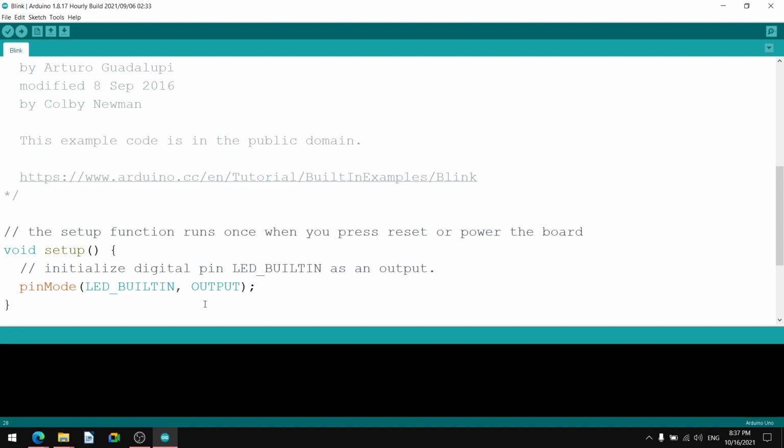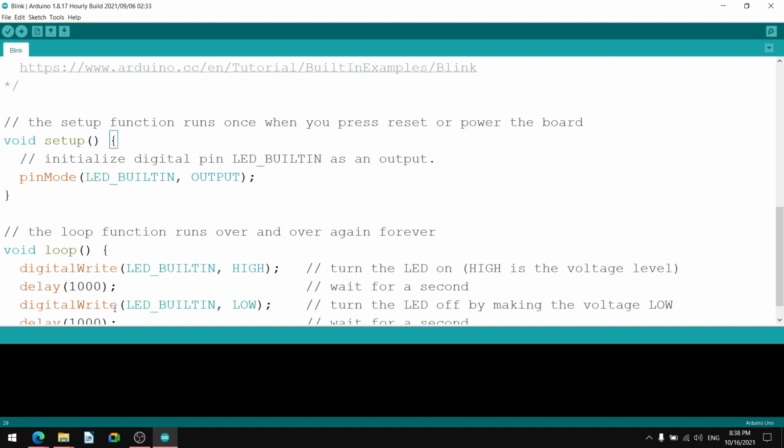So how is it initialized? There is pinMode, which is the instruction, and in round brackets LED_BUILTIN is the name of that LED, and after a comma it has the direction, output. Its direction in mode is either input or output. So this is the setup. Setup starts here and setup ends here, with curly braces.